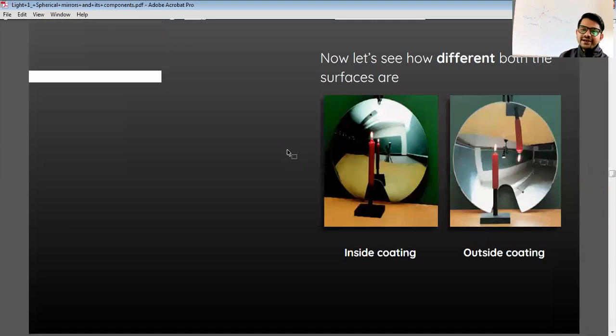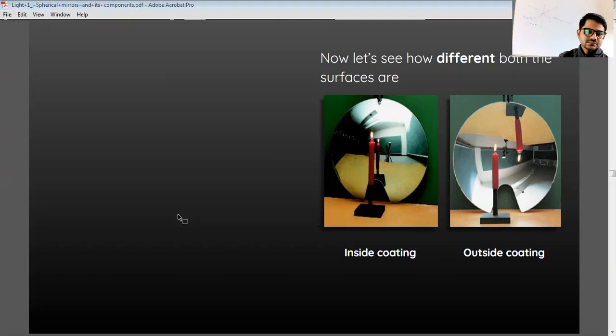Now let's see how different both the surfaces are, with inside coating and outside coating. You can see on the screen: if you do the inside coating and if you do the outside coating, the image in terms of reflection is shown in the diagram. Clear this thing?